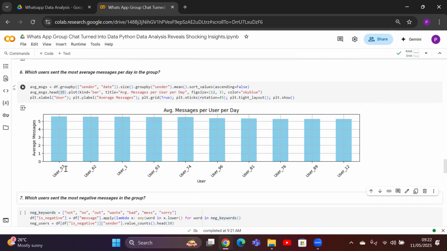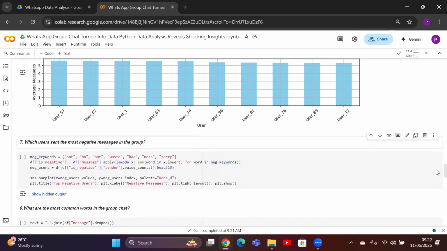That is another sign. Next, we will identify which users send the most negative messages in the chat, which may give an indication that they might not come or may hesitate to conduct the event as well. So what do we do now? We define a list of negative keywords: not, no, out, waste, bad, mess, etc. You can add many more as well.